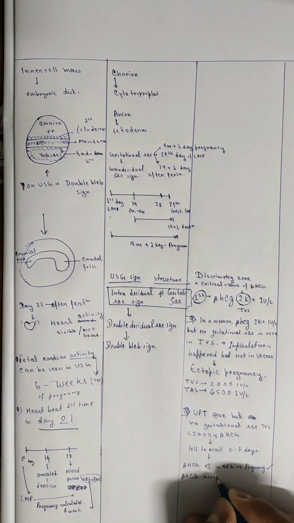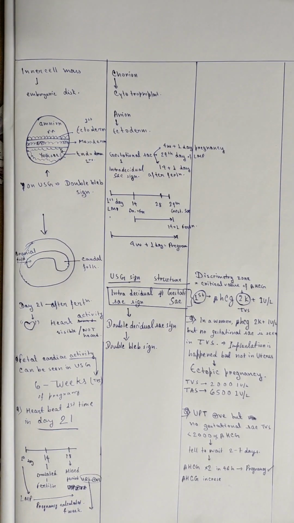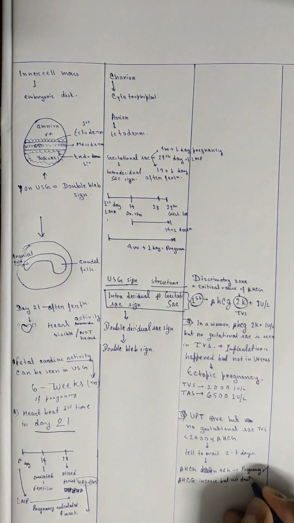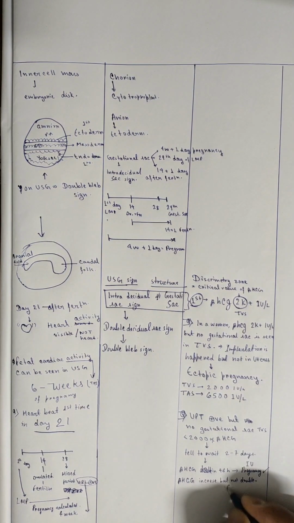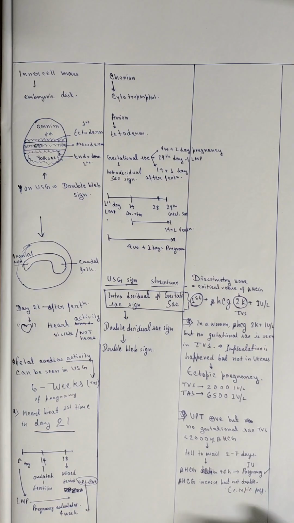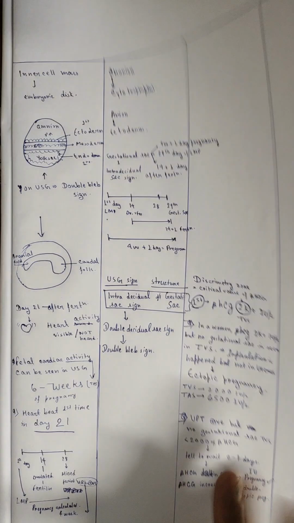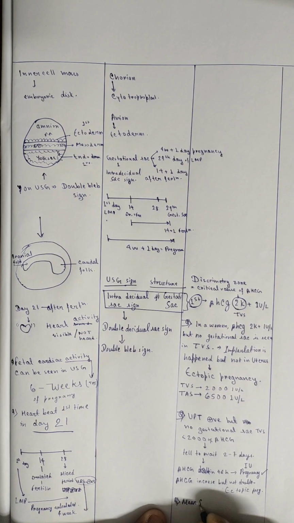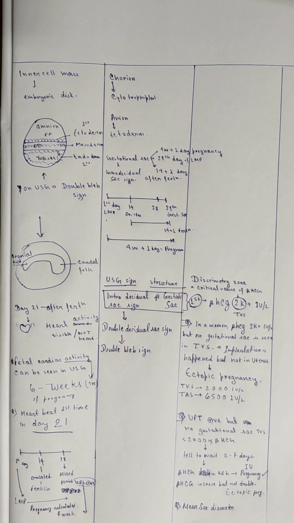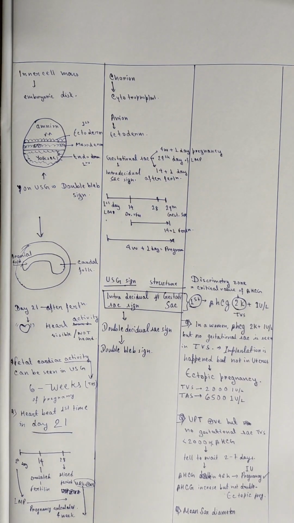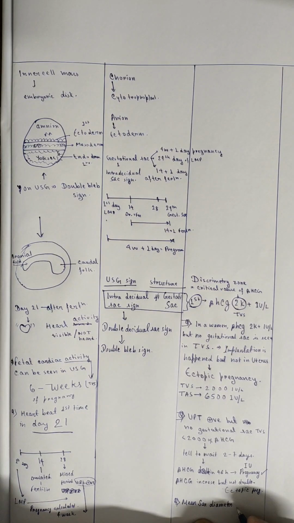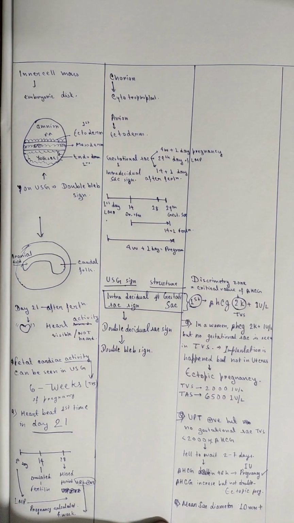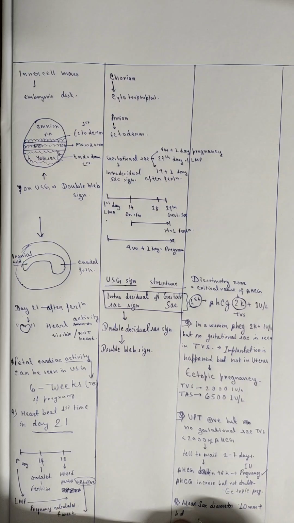And beta HCG level increases but not doubles in 48 hours, suggests ectopic pregnancy. Also, let's consider another case, that is mean sac diameter MSD is 10 mm plus, but no yolk sac is seen. Then it is a pseudo gestational sac of ectopic pregnancy.